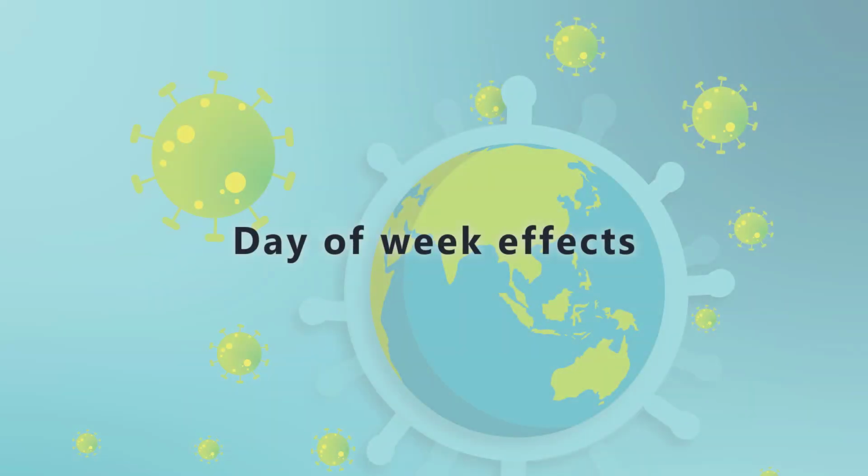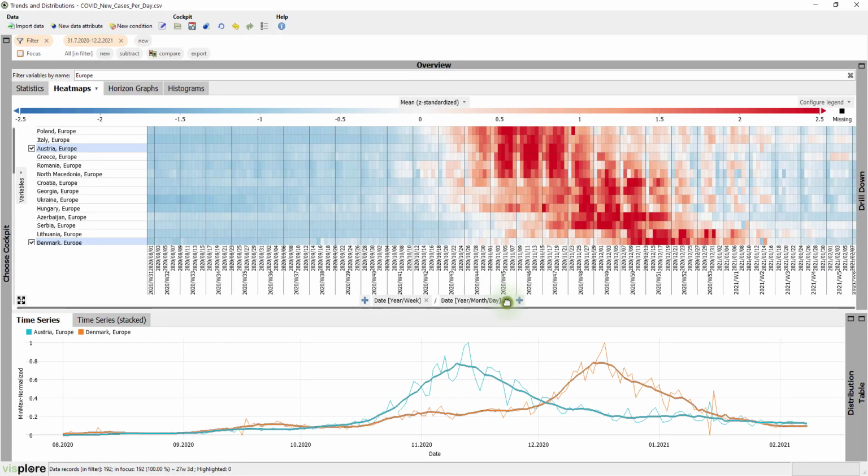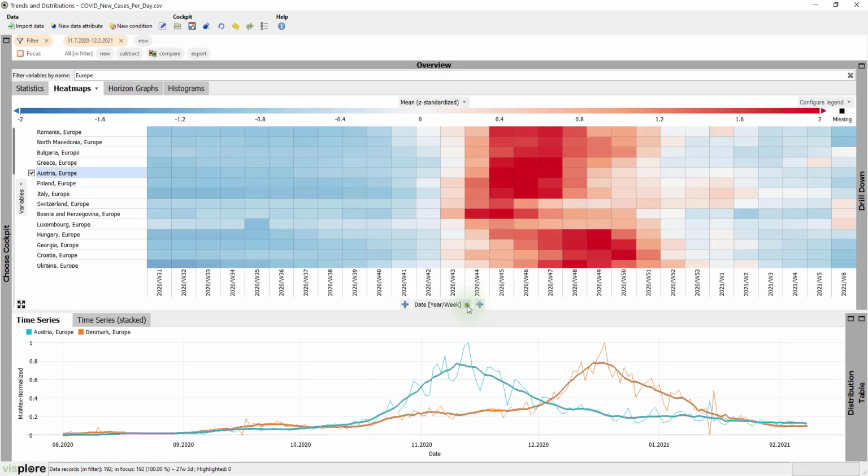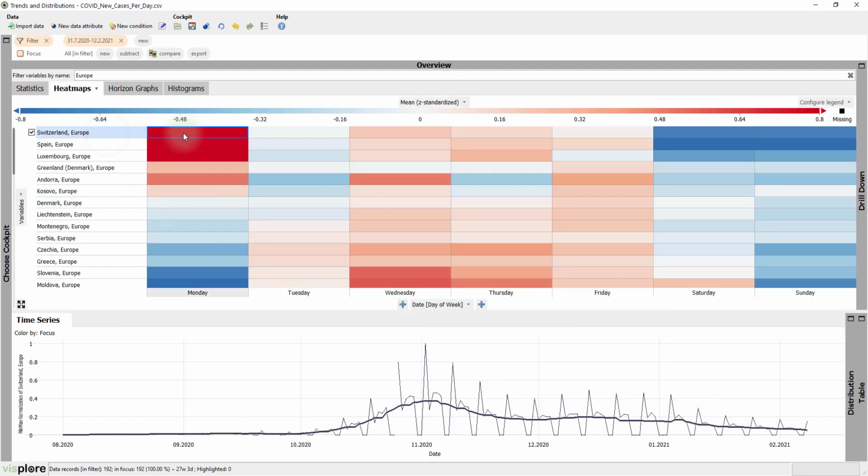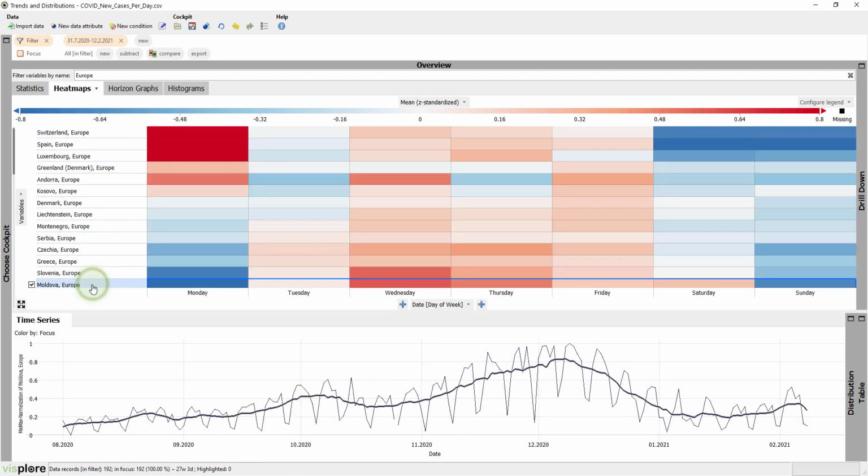Let's dig a bit deeper on that and compare the week profiles. Monday is the day with most cases for some of the countries, like Switzerland here. But look at Moldova, which reports the fewest cases on Monday. So what can we learn from this? The message is that numbers of single days are not sufficient to understand the current situation, but you need to look at averages of longer periods, such as weeks.